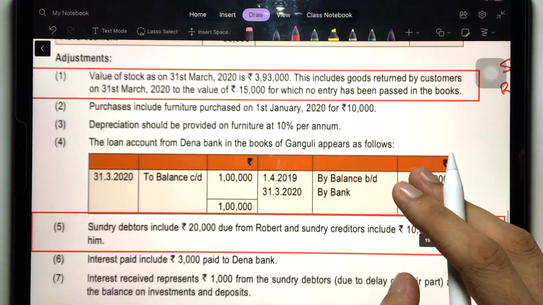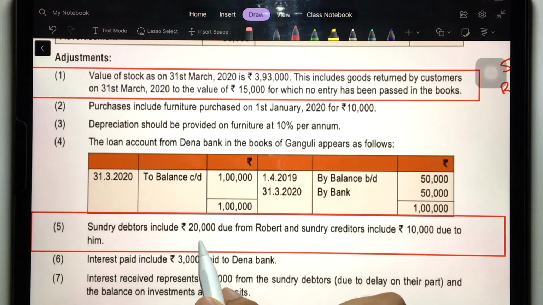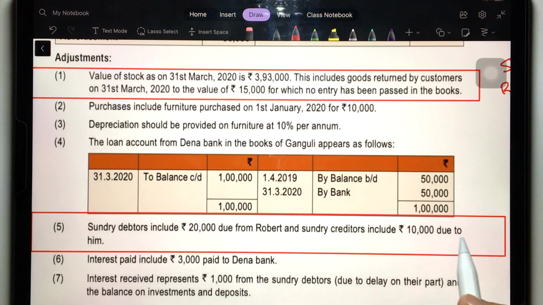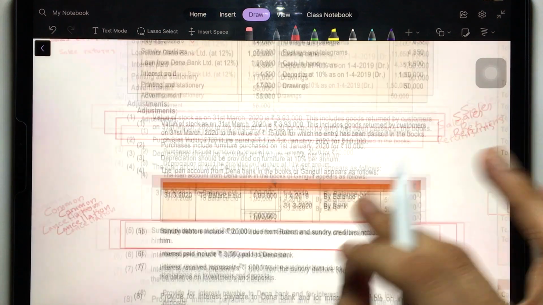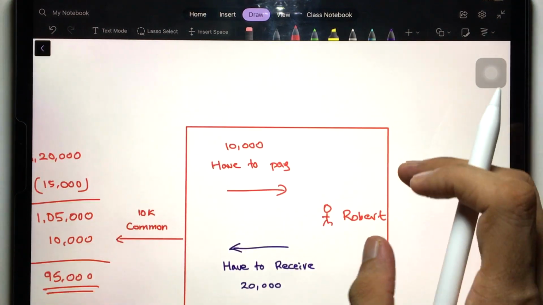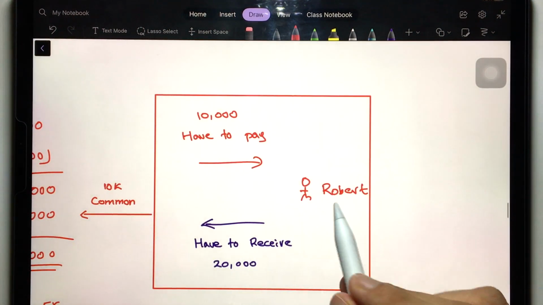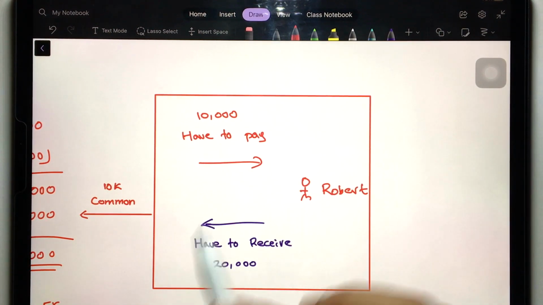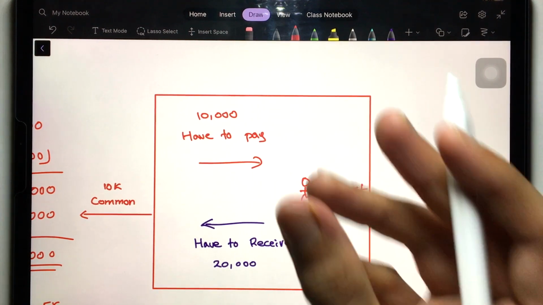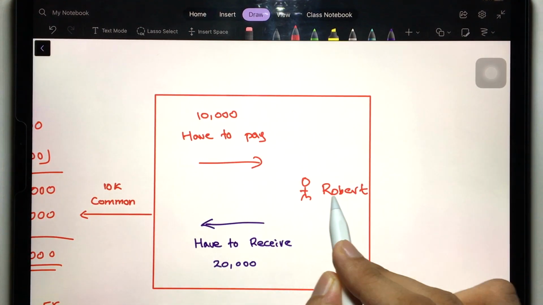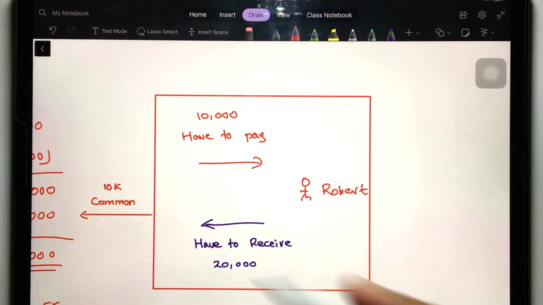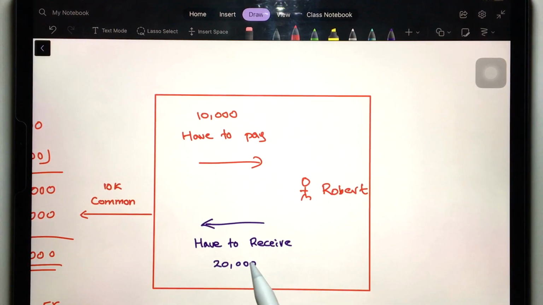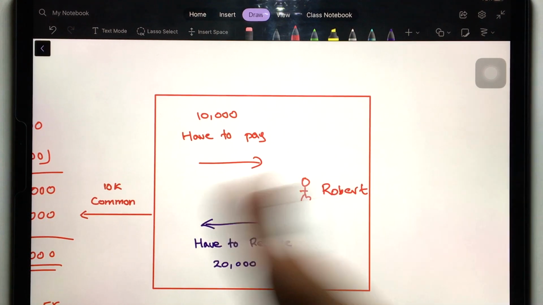And then see the second adjustment. Sundry debtors include 20,000 due from Robert, and sundry creditors include 10,000 due to him. What's the meaning of this? It's really simple. There is a person called Robert. We have to pay him 10,000; in our creditors there is a 10,000 amount which is due to him. And in our receivables, in our debtors balance, there is a 20,000 amount which is due from Robert. We have to receive from Robert.